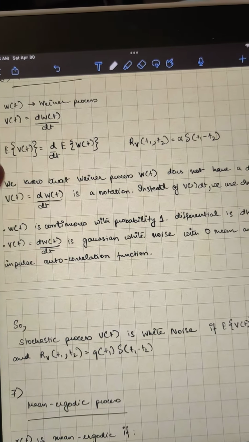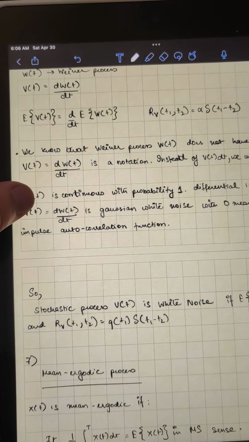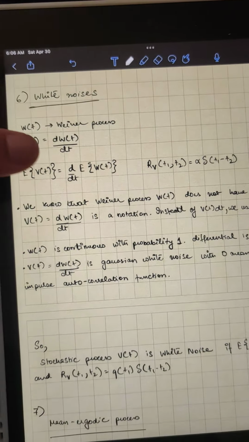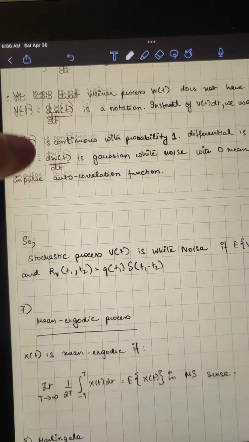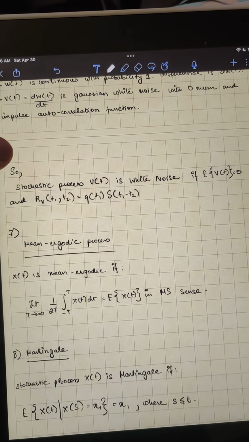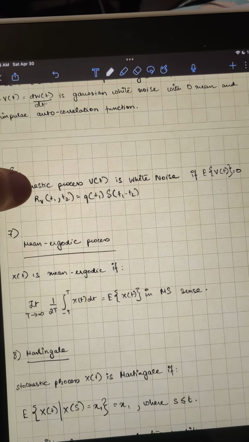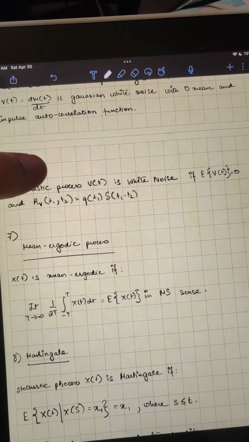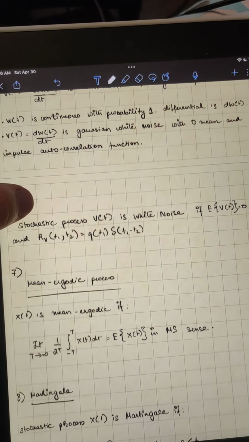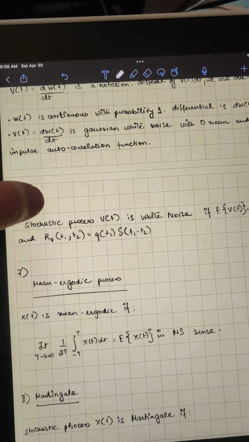The derivative is Gaussian white noise with zero mean and impulse autocorrelation function. As you can see, I've listed them here. So you can say that a stochastic process is white noise if the mean is 0 and the autocorrelation function is an impulse autocorrelation function.